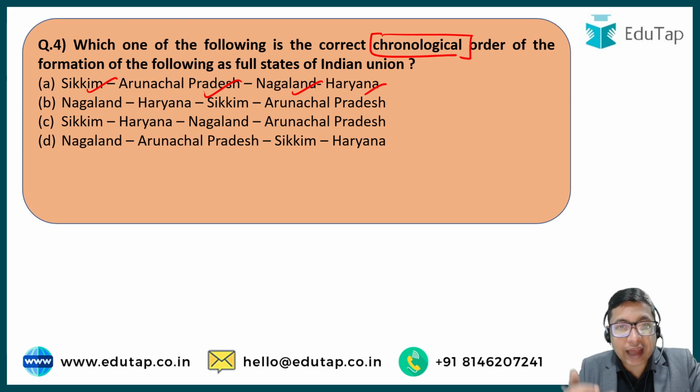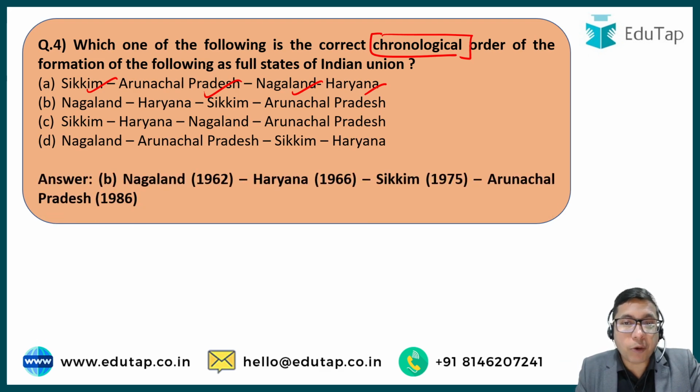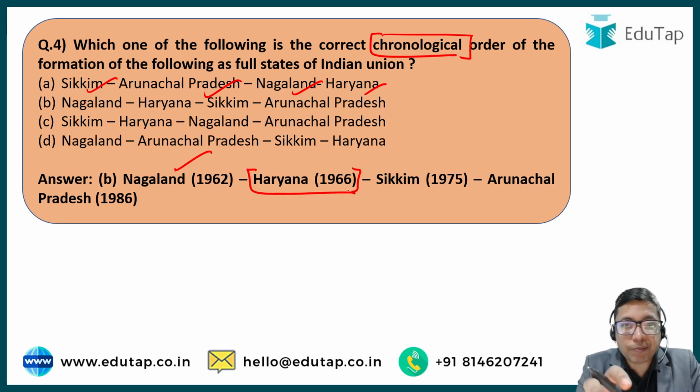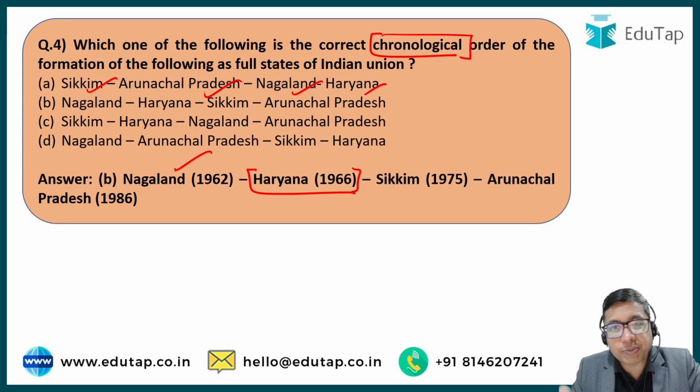The correct answer has to be option B: Nagaland, then Haryana, then Sikkim, and then Arunachal Pradesh. Nagaland became a full-fledged state in 1962. Haryana in 1966: the Hindi-speaking regions of the erstwhile Punjab state were bifurcated, separated, and organized into a state known as Haryana.